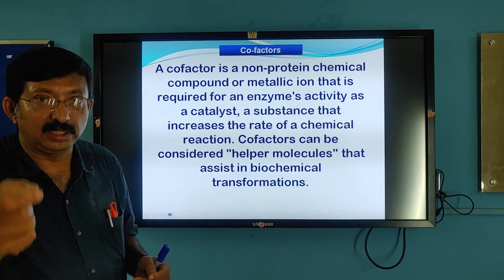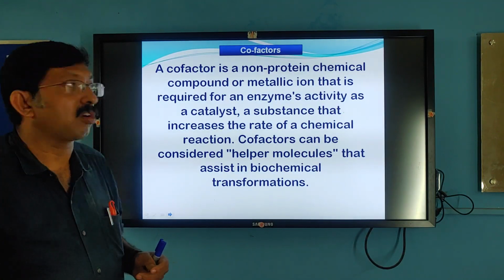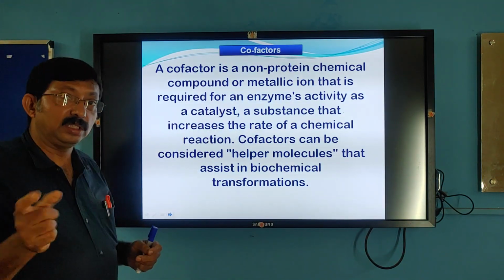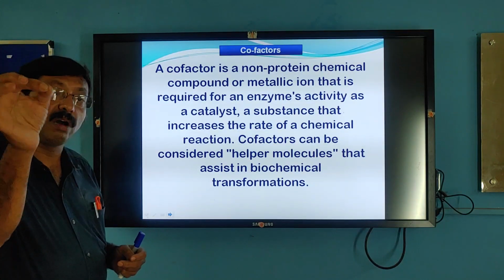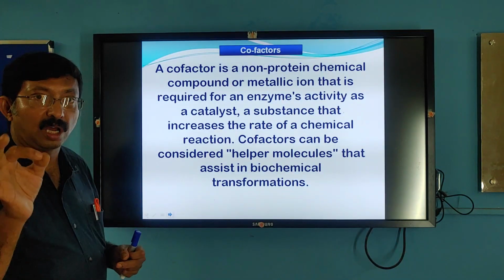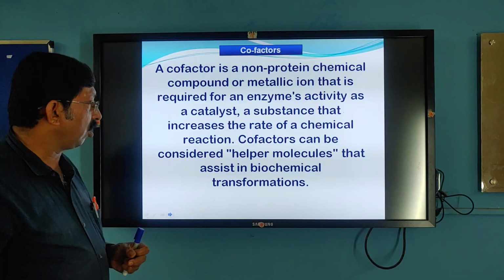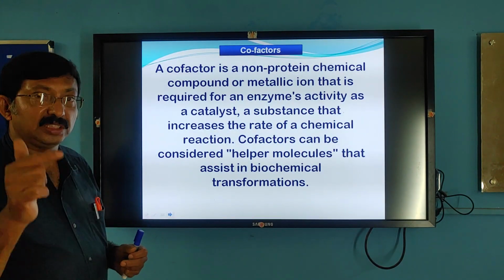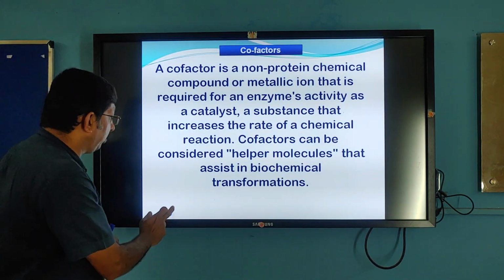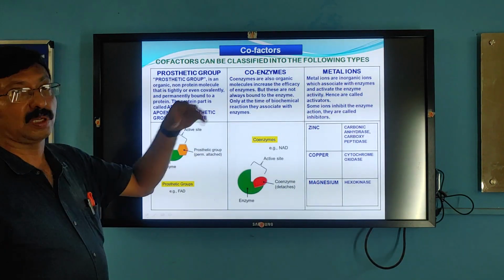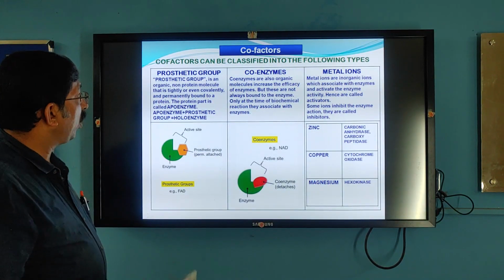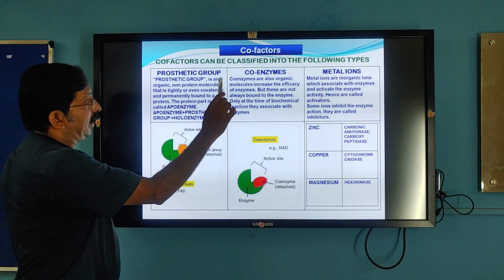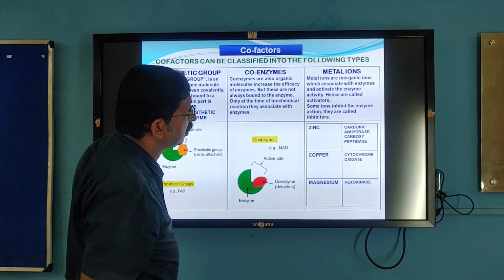These molecules are called cofactors. These are non-protein organic or inorganic molecules. They are the helper molecules. Depending upon the type, there are different types of cofactors: one is prosthetic group, another is coenzyme, another is metal ions.